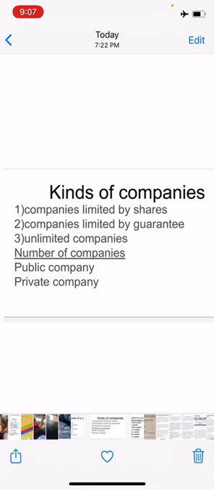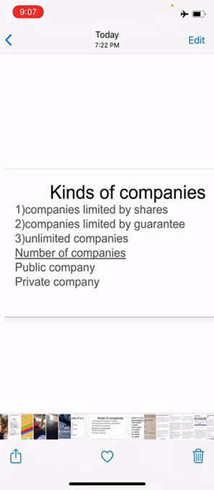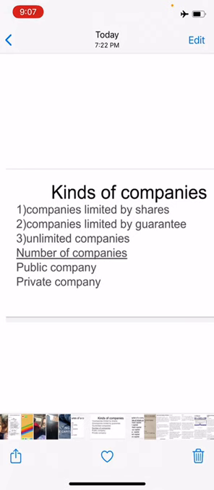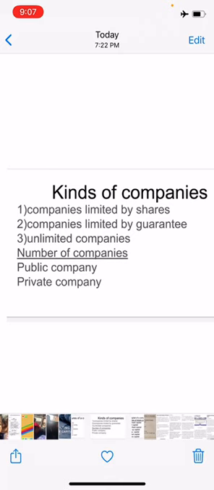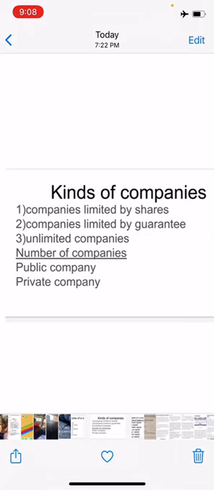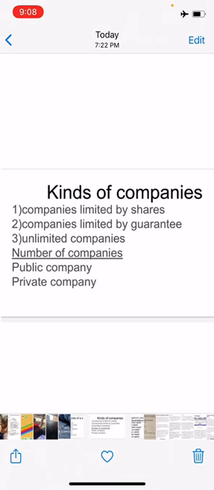Excluding its employees. Next, it prohibits any invitation to the public to subscribe for any shares or debentures of the company. And it also prohibits any invitation or acceptance of deposits from persons other than its members, directors and relatives. So this is the private company.